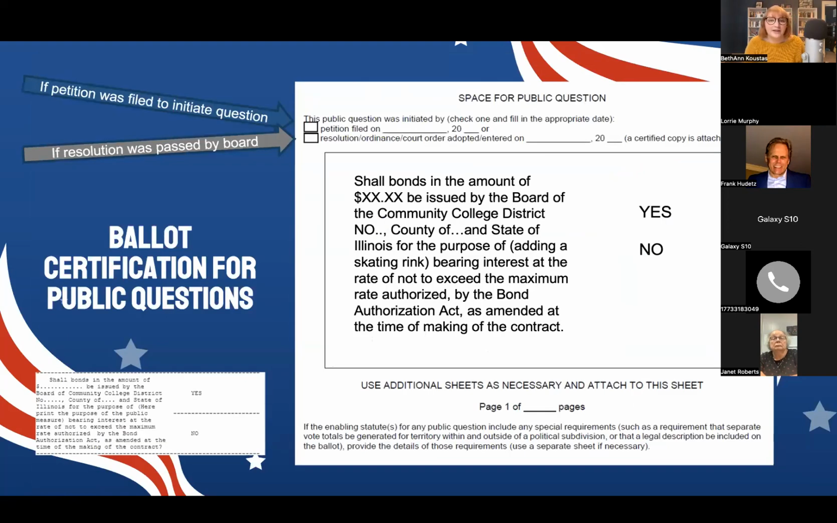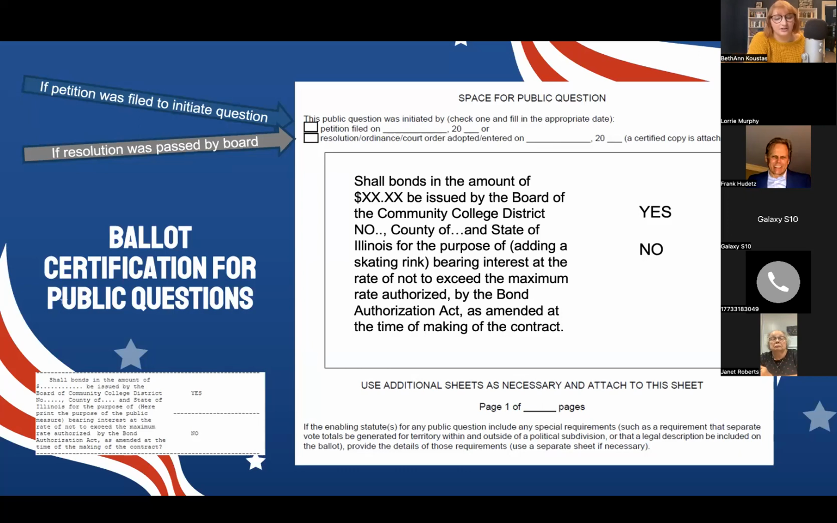And this is what it looks like if you need to submit a public question. The petition was filed to initiate the question. You're going to click that a petition was filed and when it was filed. If it was passed by a board, you're going to click there, write in there that a resolution was filed. And this is just an example of a public question because I know last time we did this, some people had questions about what a public question was. So this is a good example of a public question.